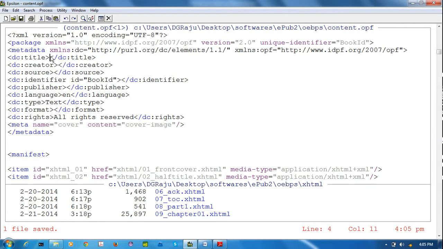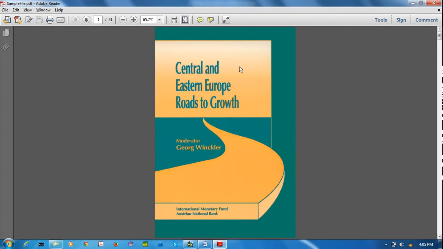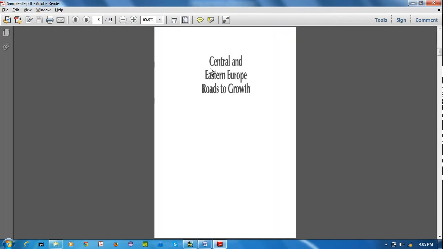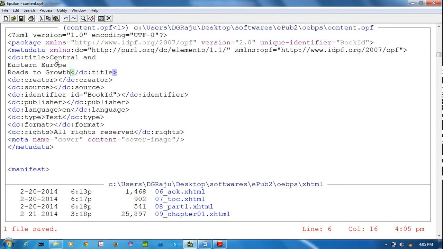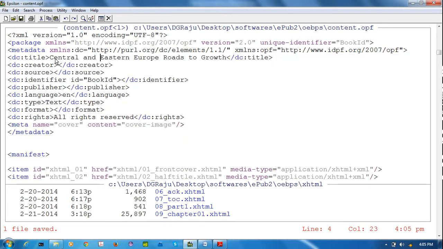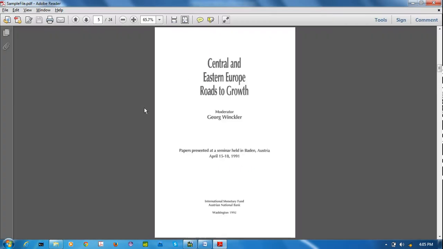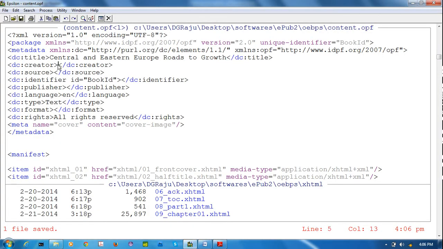So first I have to give the title of the file. I am giving here. Title is okay. Next other name. I have given other. Source is IML book ID.